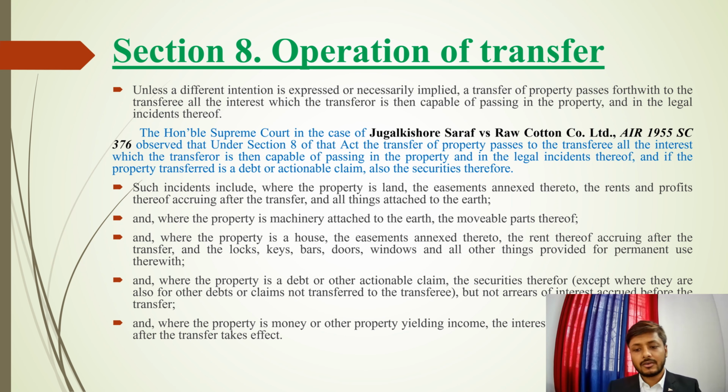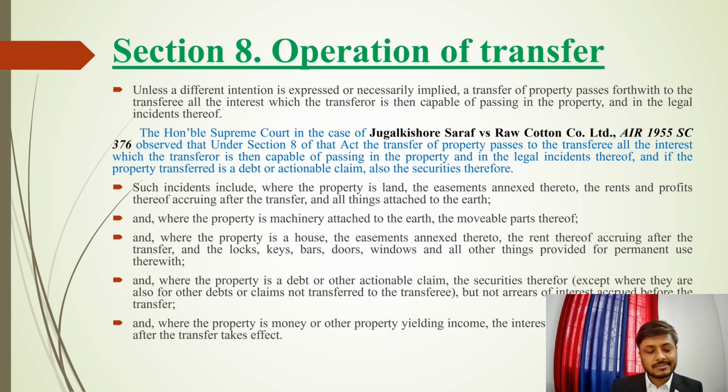The rent and profits thereof means if there is a rent or any profit which is accruing after the transfer, then that rent or profit should be transferred to the person. And third is all things attached to the earth. Means if there is a tree, if there is a house on that land, then that also gets transferred to the person to whom the property is transferred.